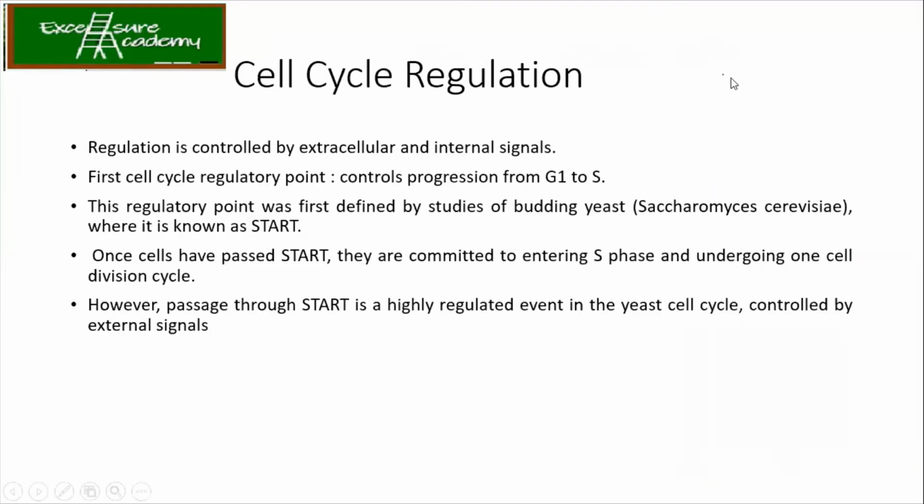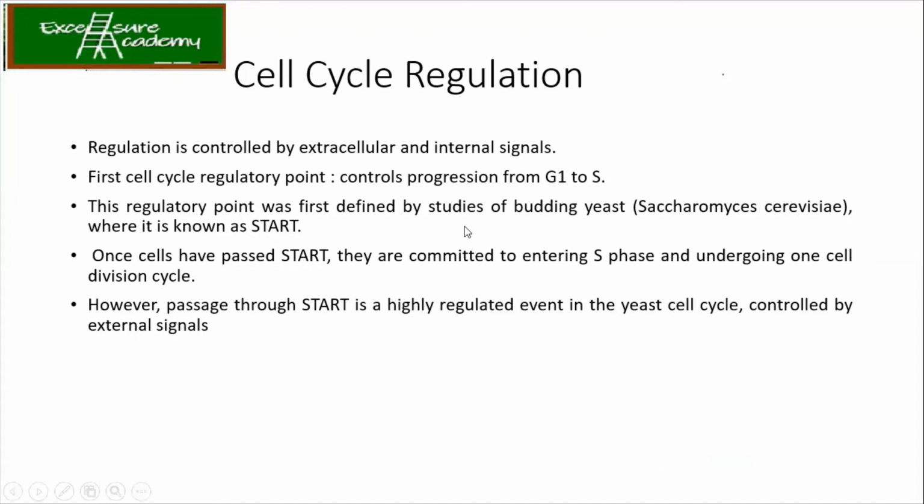Okay. Now coming to the regulation. So regulation is controlled by the extracellular and the internal signals. So first cell cycle regulatory point in the case of the yeast that will result in the progression from G1 to S. So कितने checkpoint हम देखेंगे? G1 to S में देखेंगे, S में देखेंगे, G2 में देखेंगे और एक M में देखेंगे.